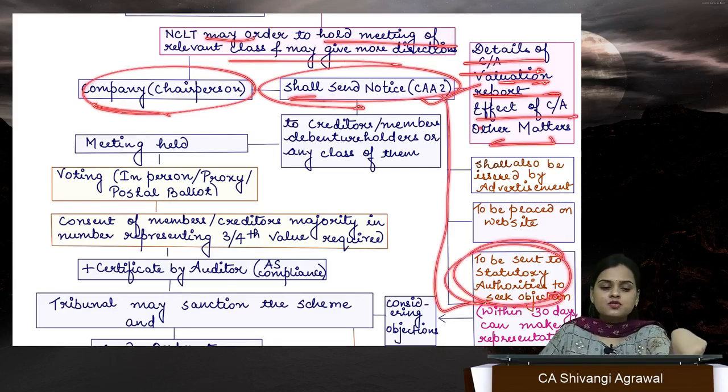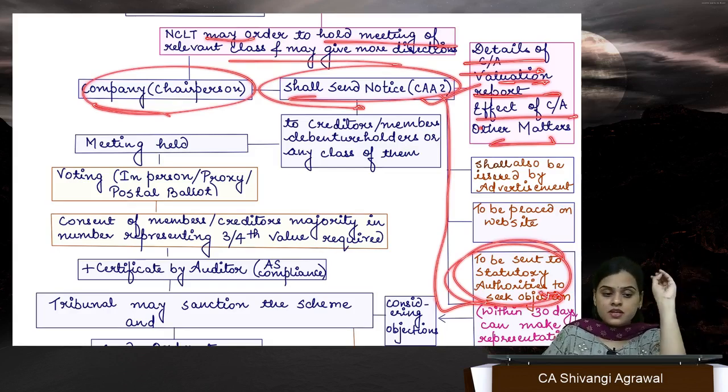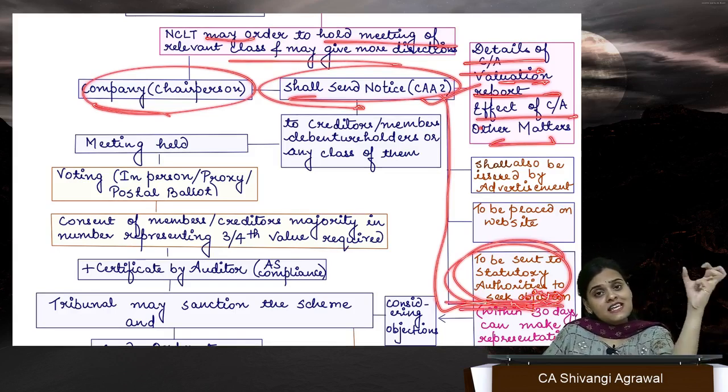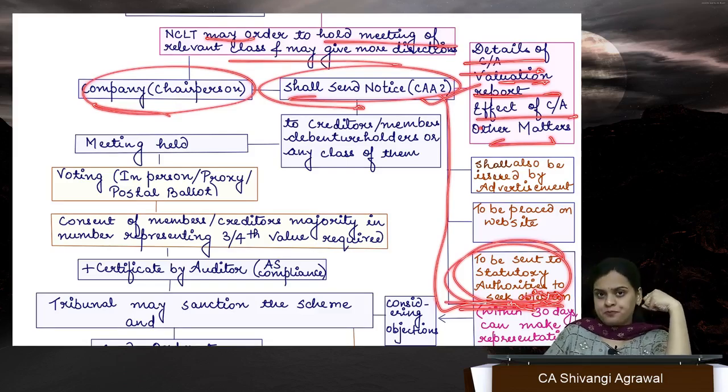Statutory authorities could be income tax, could be central government, SEBI, Registrar, Stock Exchange, Competition Commission of India and all that. Why is it sent to the statutory authorities? To seek objections from them. If they have any objection, they can also give objection within 30 days.